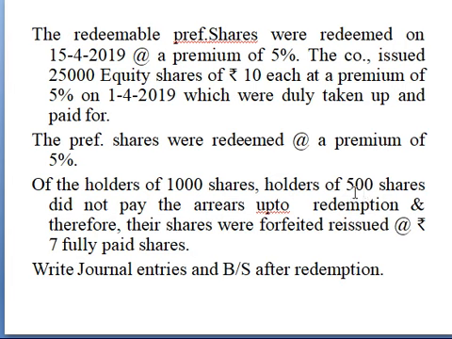The next is, the remaining 500 shares did not pay the arrears up to the redemption, and for that purpose the company goes for forfeiture and reissues again. So when the company forfeits and reissues, you may get some difference balance in your forfeiture account, and that is to be transferred to capital reserve account, right? And for this problem, prepare the journal entries and complete your balance sheet.